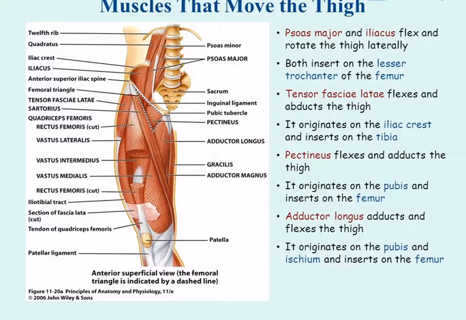Pectineus flexes and adducts the thigh. It originates on the pubis and inserts on the femur. Adductor longus adducts and flexes the thigh. It originates on the pubis and ischium and inserts on the femur.